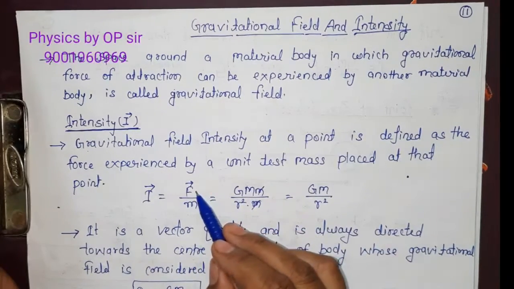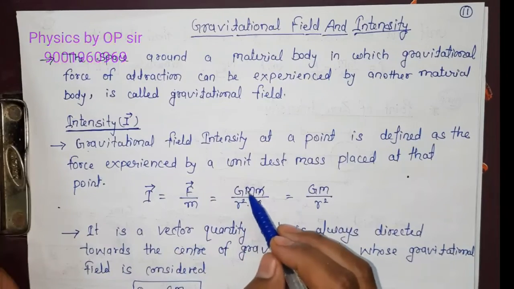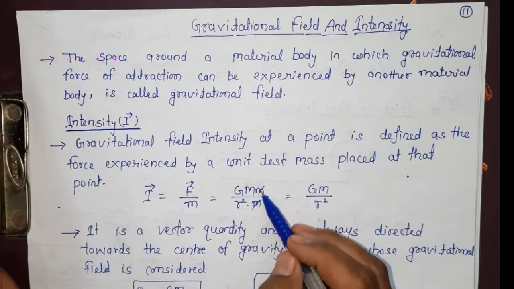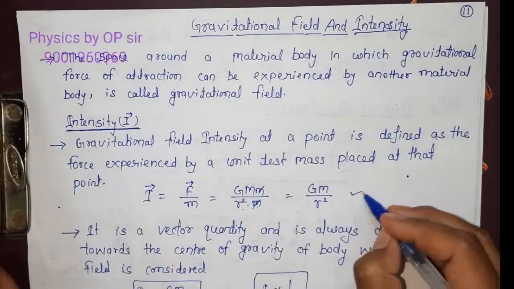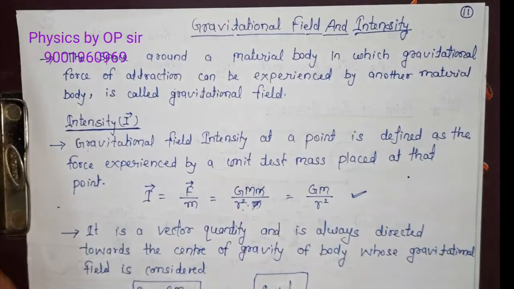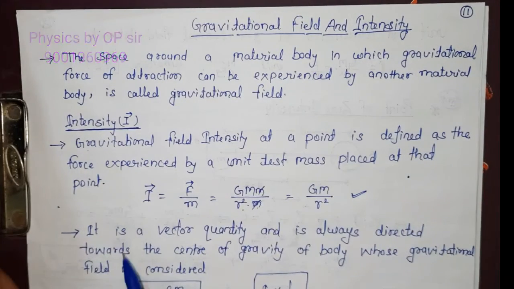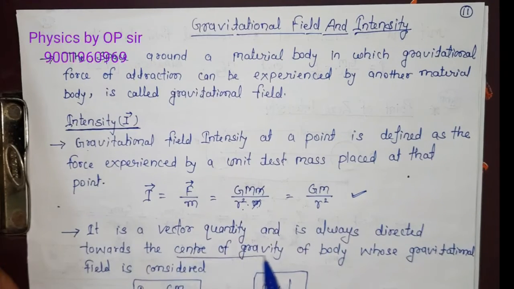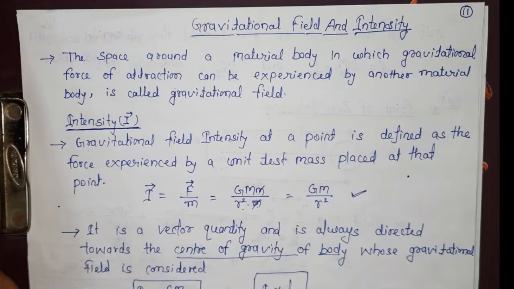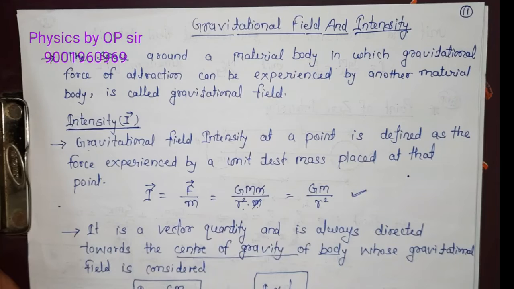So what is the formula of F? We all know it is G M m upon r square. m and m cancel. Then our formula of intensity becomes G M upon r square. Now it is a vector quantity and is always directed toward the center of gravity of the body. Why is it directed towards the center of gravity of the body? Because it is a force of attraction.